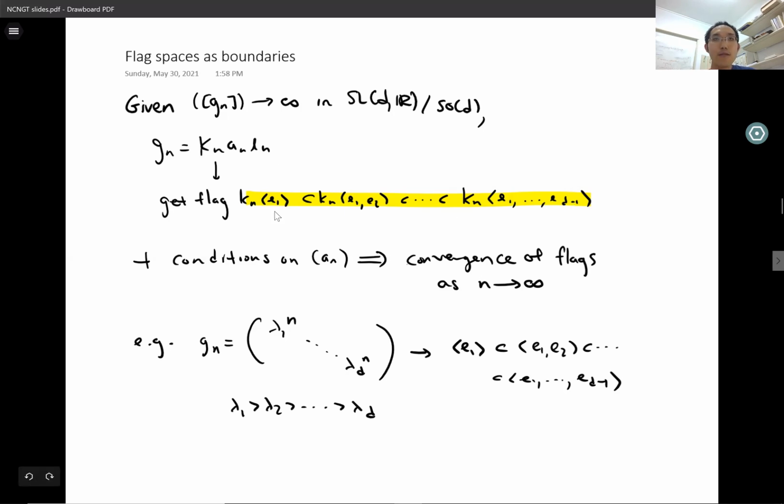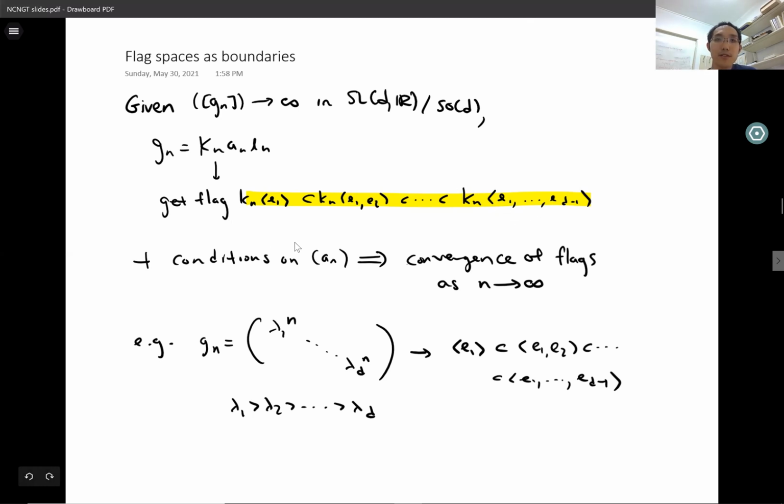The space of all flags, or sequences of nested vector spaces in R^d, is compact. You can describe it algebraically as the quotient of G by a parabolic subgroup, but I'm not going to say more about that. And so these flags converge up to a subsequence.